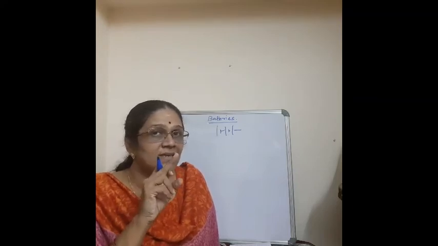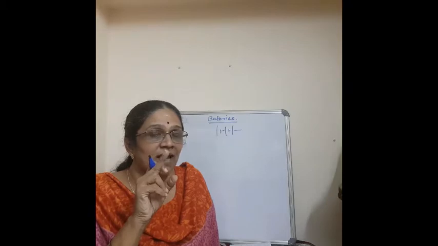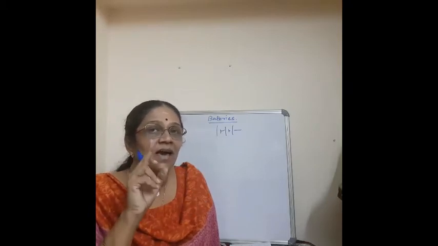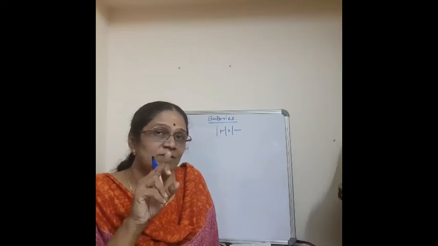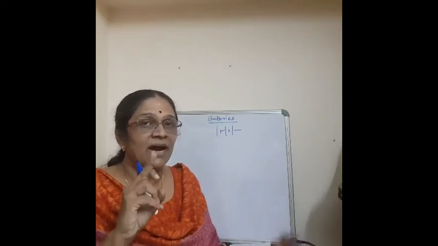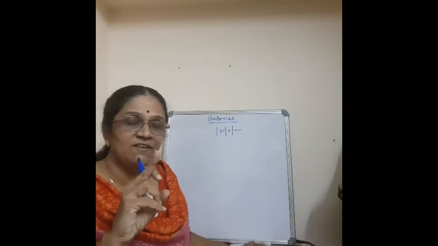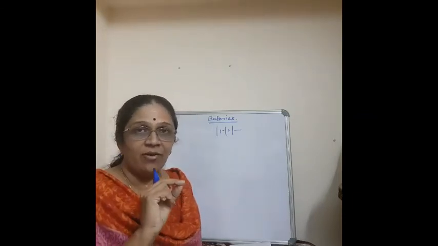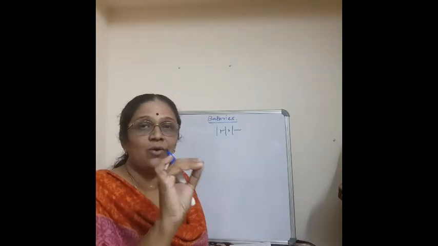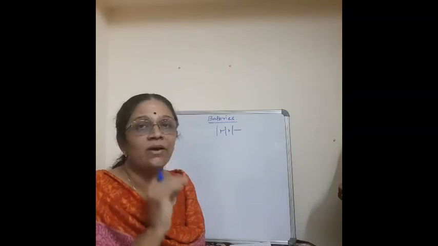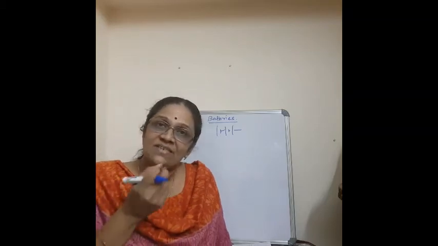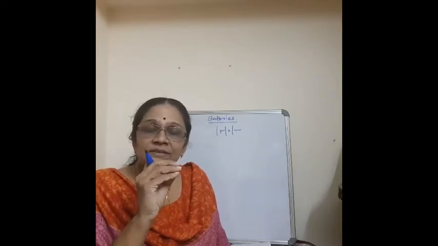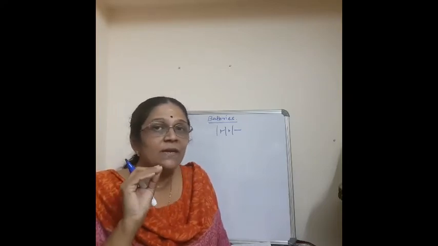Remember, in this case, the anode is having a negative charge and the cathode is having a positive charge. In the electrolytic cell, it was the opposite. But the reaction is always oxidation at the anode and reduction at the cathode. Clear? Now, as far as batteries are concerned, they are mainly divided into two, that is primary battery as well as secondary battery.